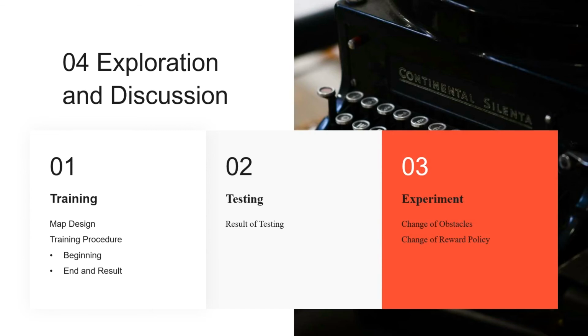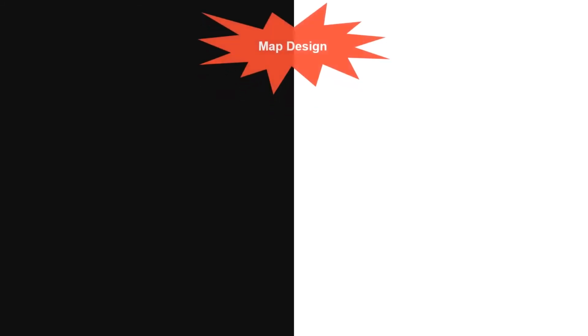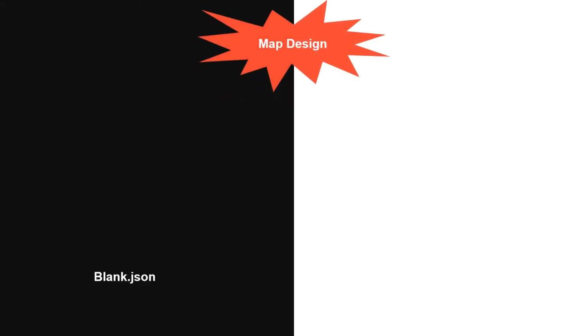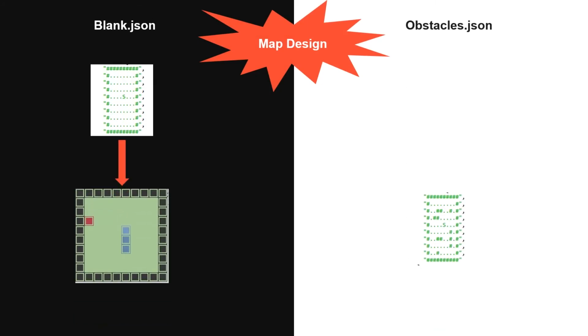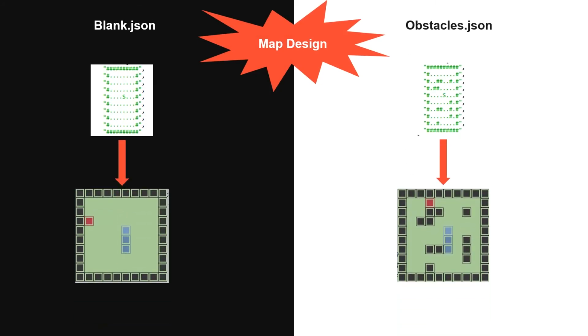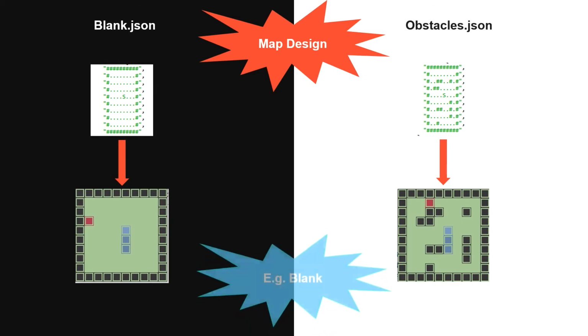And let's get started. At first, I would like to talk about the map design. We have two different maps, which are the blank JSON, it's like this, and upscale JSON is like this. Because we use JSON files to generate the map, the hash here represents walls, dot here represents space, and S is the place where the game started. And for showing the training procedure, we need to use the blank map as an example.